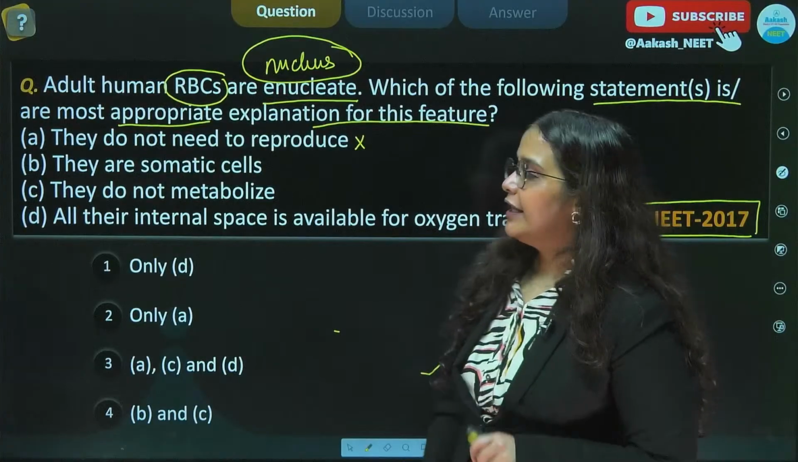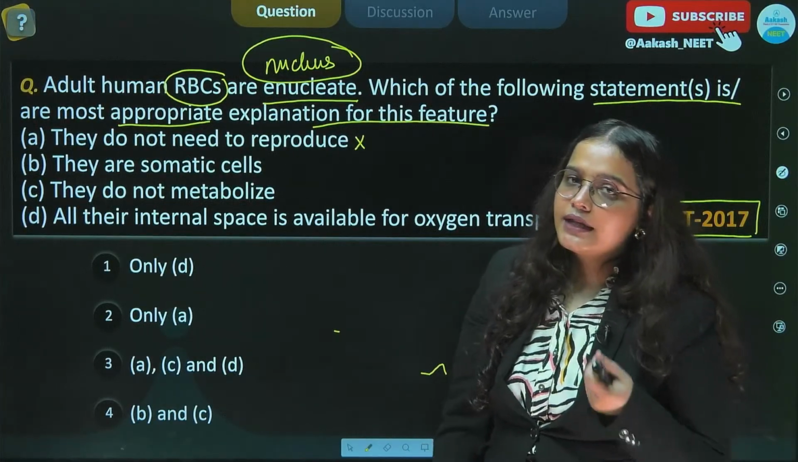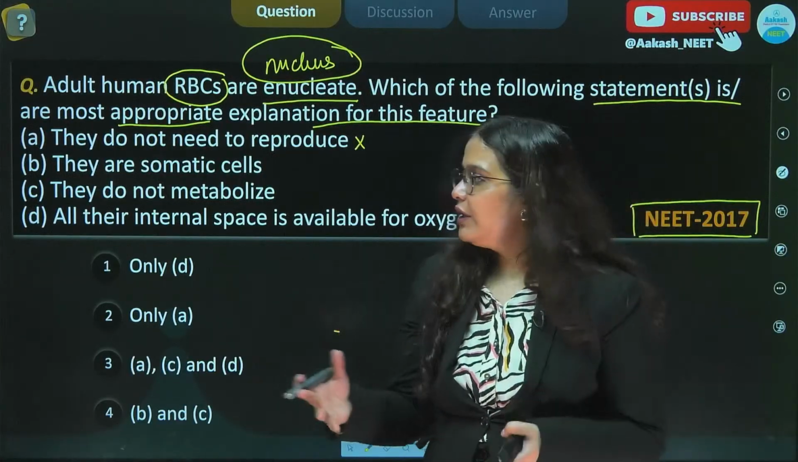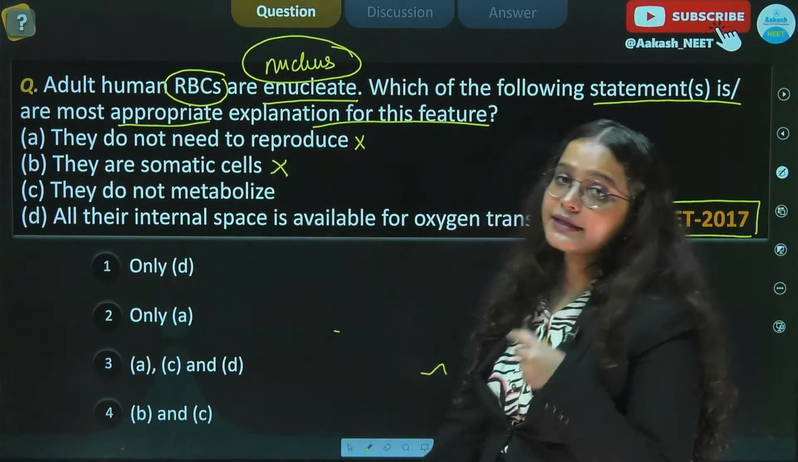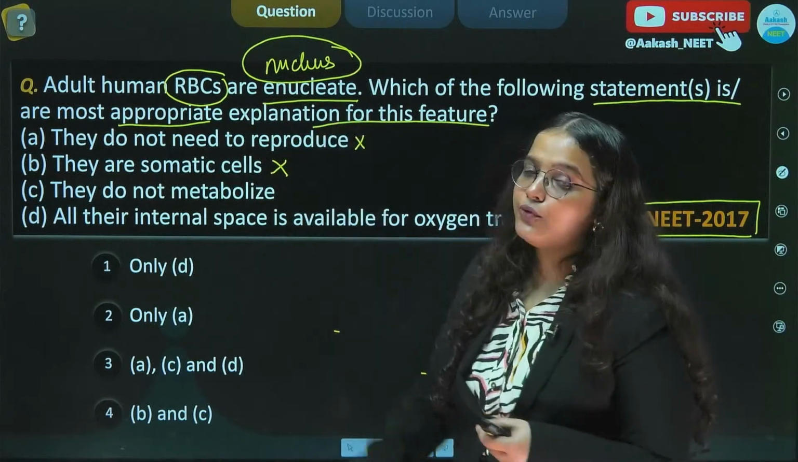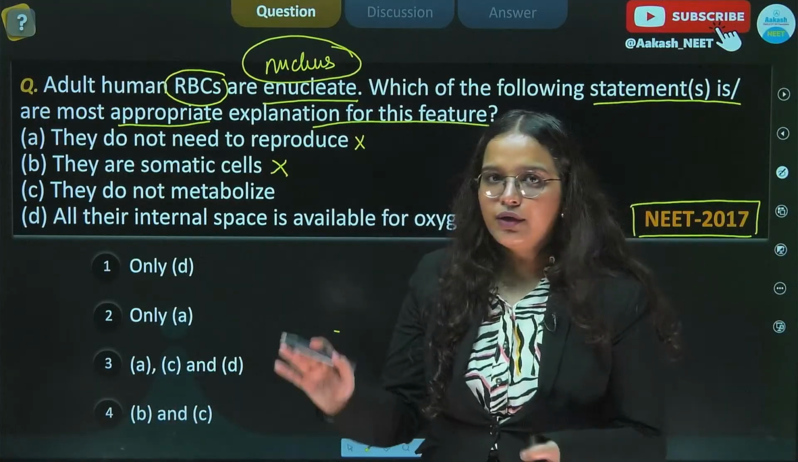B is they are somatic cells. RBCs are indeed somatic cells because they are not involved in the production of gametes. Therefore, B is still incorrect, because being somatic is not why they are enucleate, since there are other somatic cells in our body too. Are they enucleated? They are not enucleated.